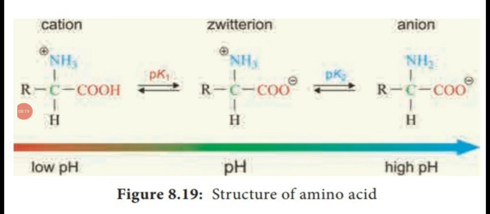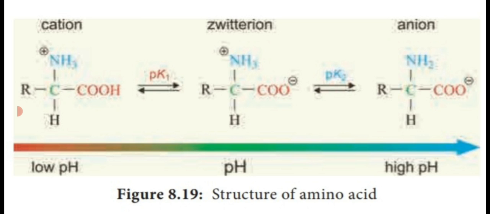Dear students, see the structure of an amino acid. On the left side, we have a functional group acting as a cation. The pH value is low. Then on the right side, we have the anion, that is negative charge, at high pH value.